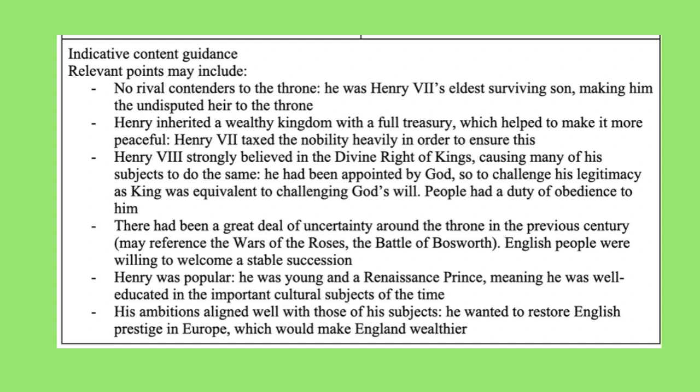You could then draw in some evidence, so you could say that he was Henry VII's eldest surviving son after Prince Arthur's death. And then to explain that, you can say that that made him the undisputed heir to the throne. So you can see that that shows that you've thought carefully about what the question's asking you, and you've developed your thinking, and that is how you can score in the higher bands. Have a read through the rest of the points and see if there's anything else you could have added to your answer.